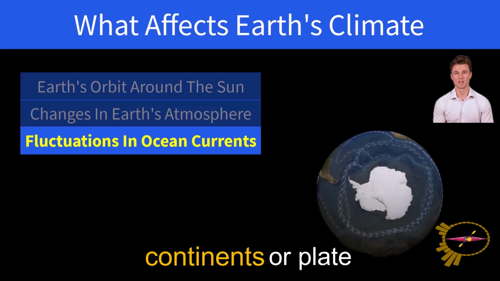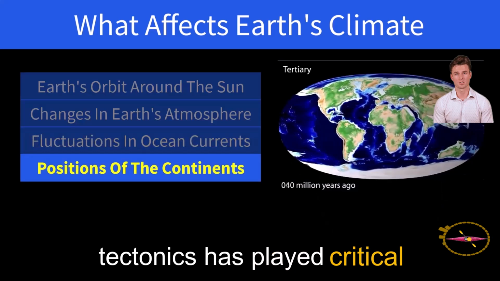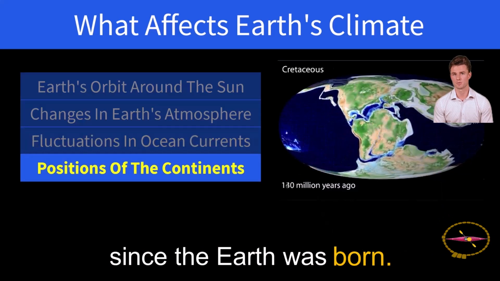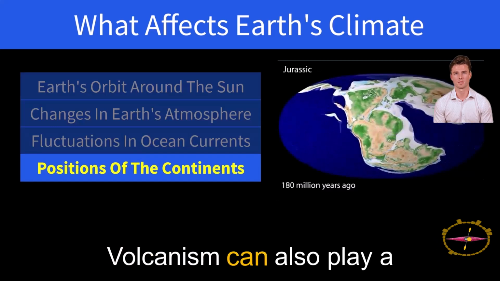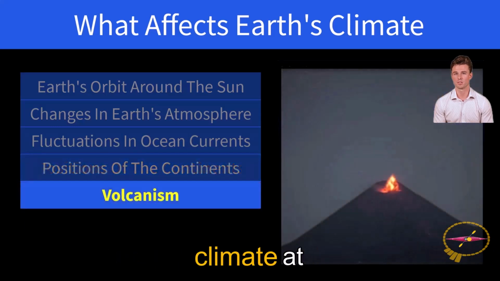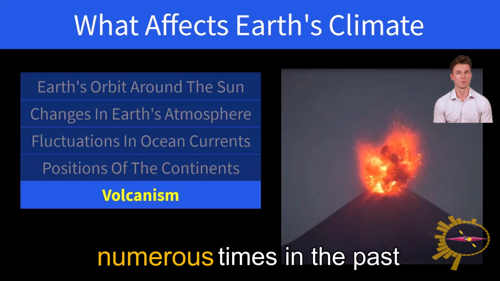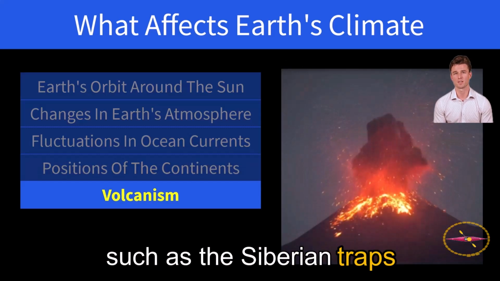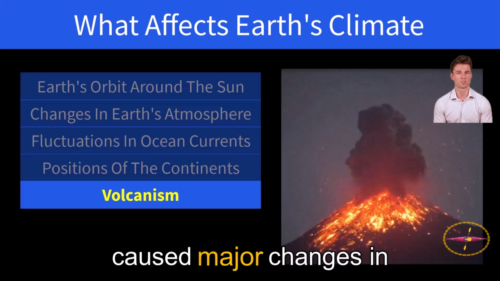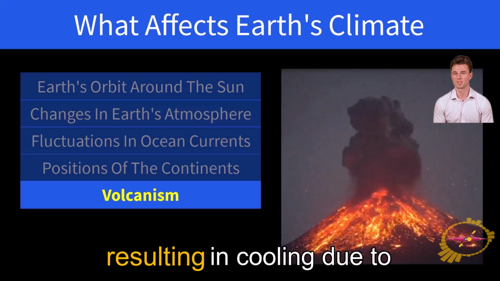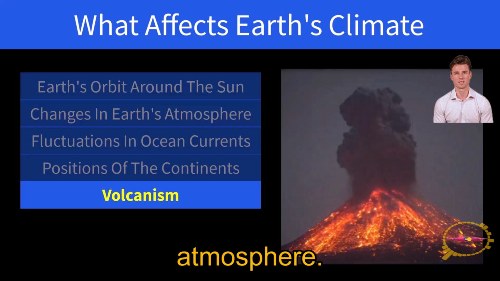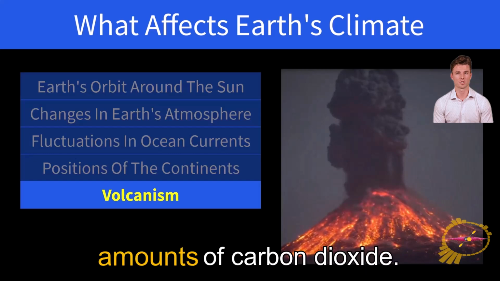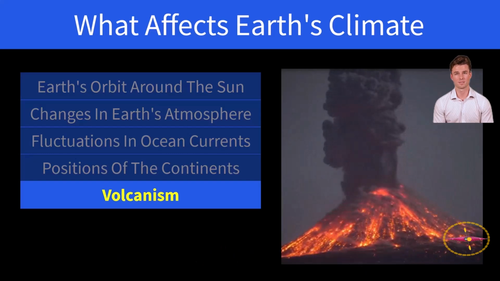The position of the continents, or plate tectonics, has played critical roles in the climate of the Earth over the eons of time since the Earth was born. Volcanism can also play a major role in the Earth's climate. At numerous times in the past, huge volcanic eruptions such as the Siberian Traps and the Deccan Traps have caused major changes in the Earth's atmosphere, resulting in cooling due to volcanic ash in the atmosphere, and also warming due to the outgassing of large amounts of carbon dioxide.